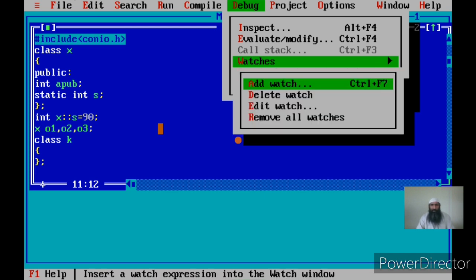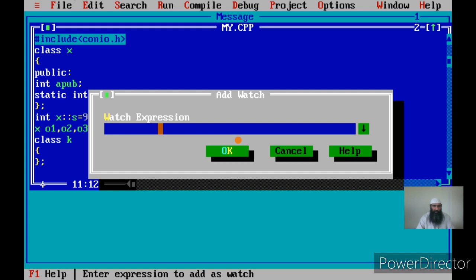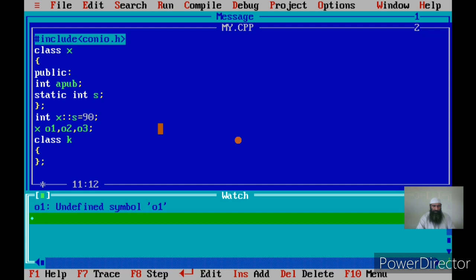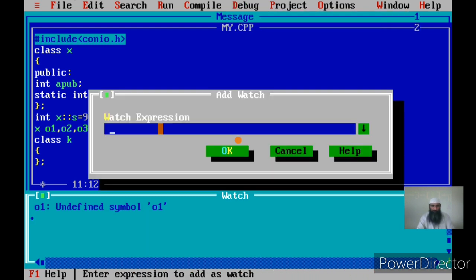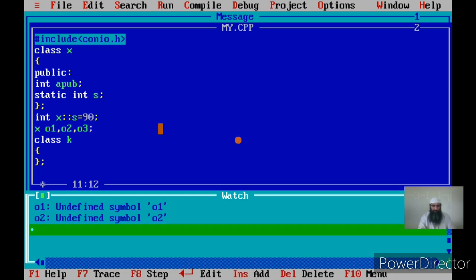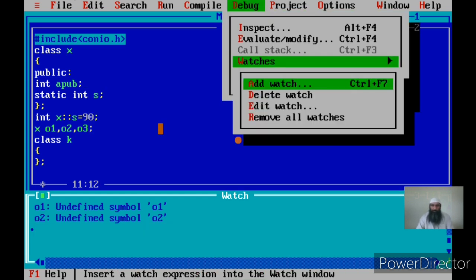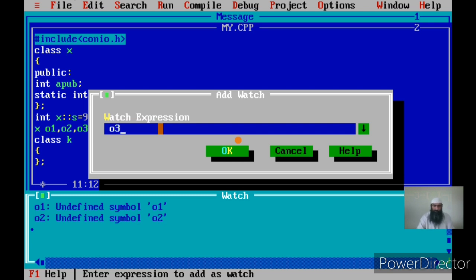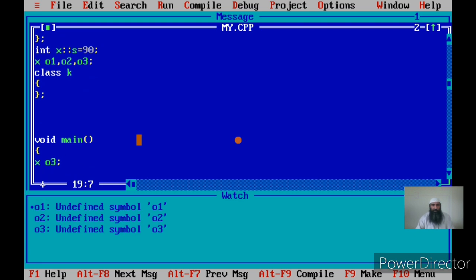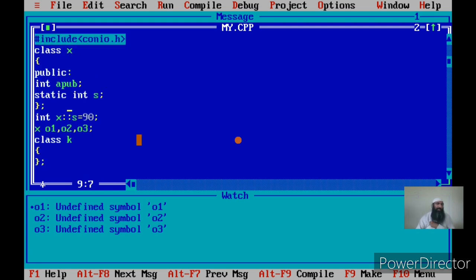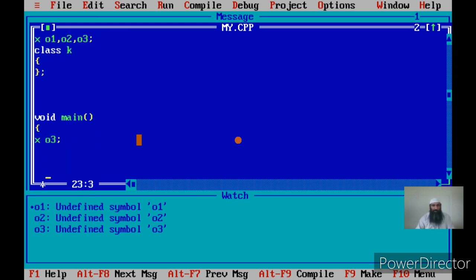Okay, I add watch to my O1. Okay, and add watch O2. Also I add watch 3. Now I have got three objects. Let me access the members within the main. Since S is the public member and a public is also a public member, I can access all the members. Okay, now let me remove this.